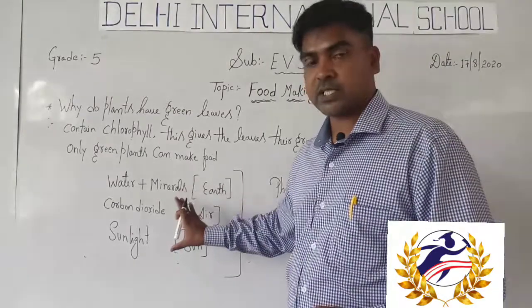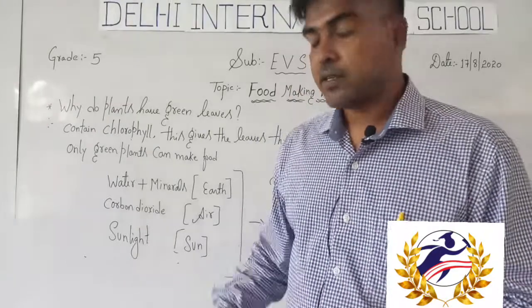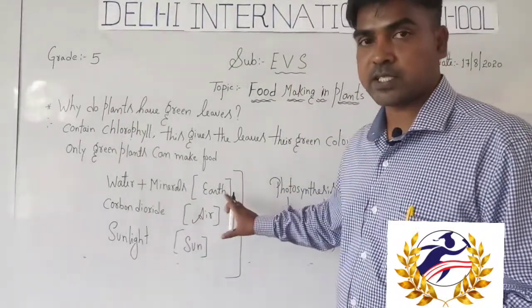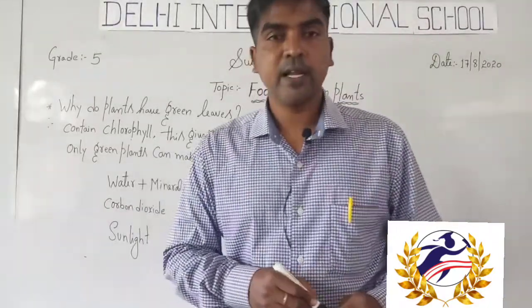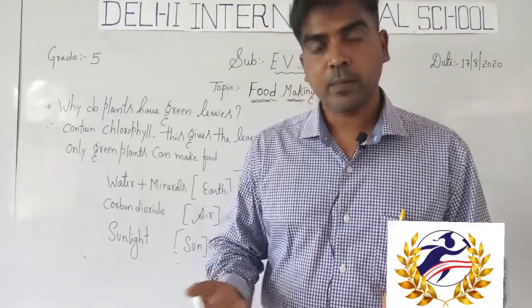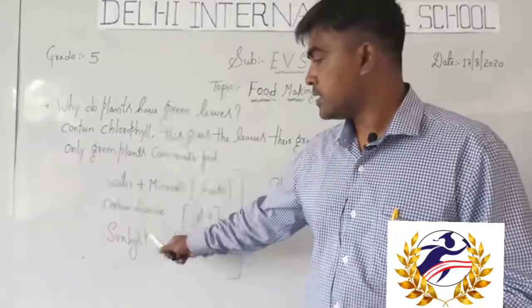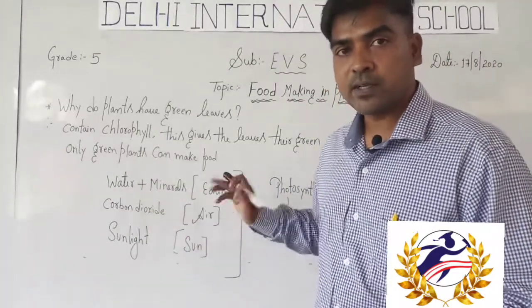This process happens in green plants, and it is called photosynthesis. Once again, the green plants prepare their own food by using water, minerals, carbon dioxide and sunlight. This process is called photosynthesis.